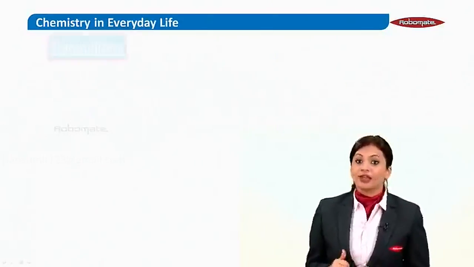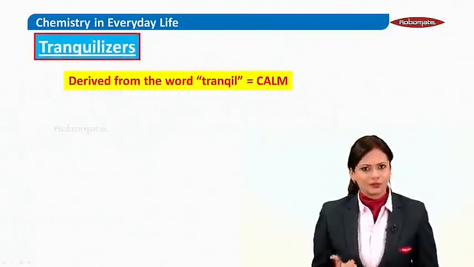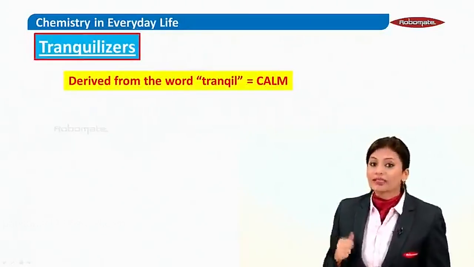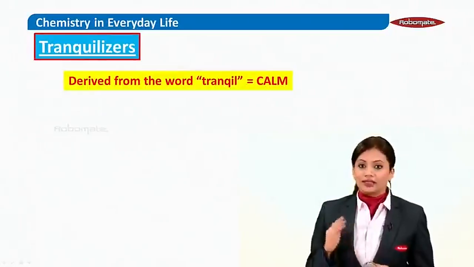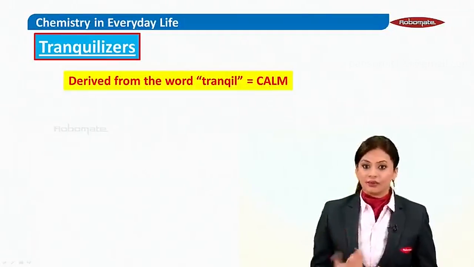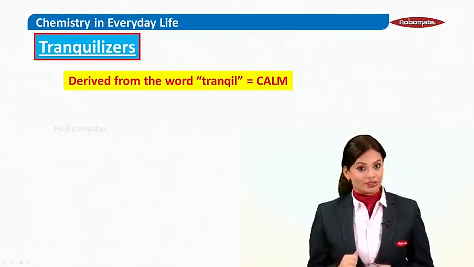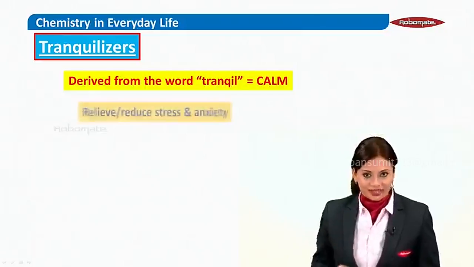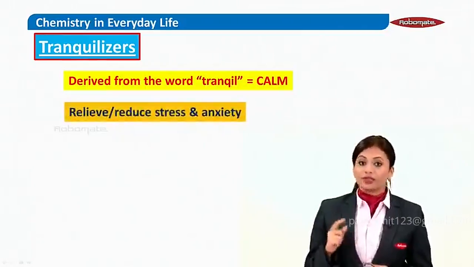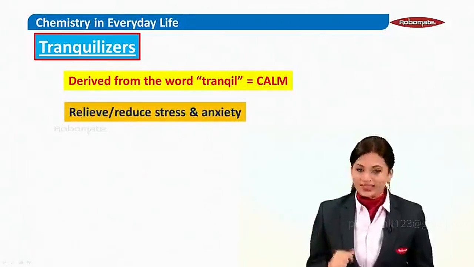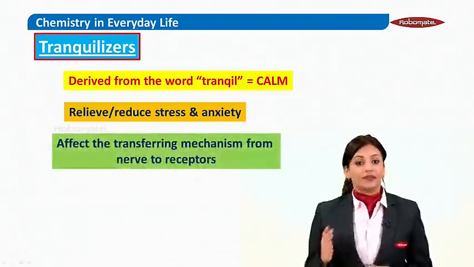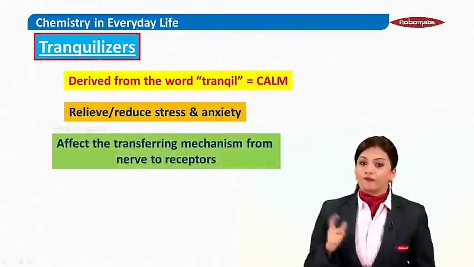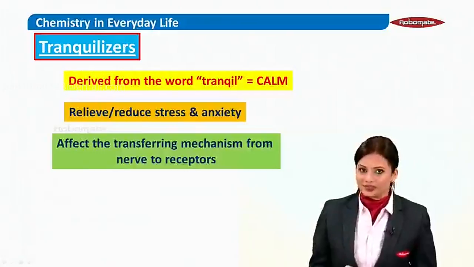Now children, tranquilizers. Where does the word tranquil come from? Tranquil means calm, which means that these tranquilizers will bring about calmness. They act on your nervous system. They do the work of relieving or reducing stress as well as anxiety. They affect the transferring mechanism from nerve to the receptors.